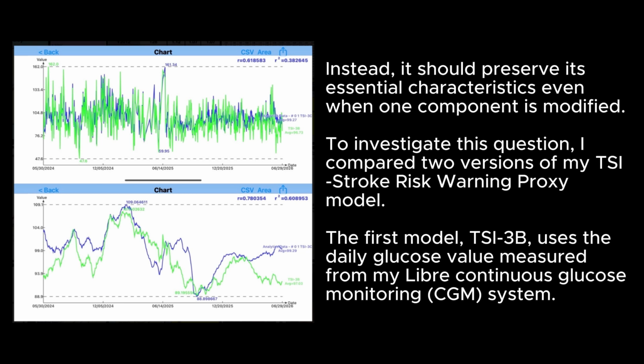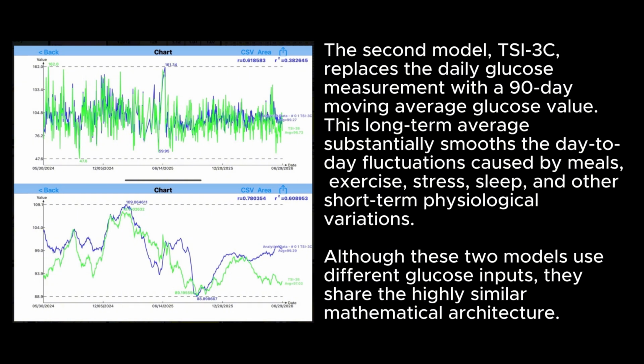To investigate this question, I compared two versions of my TSI stroke risk warning proxy model. The first model, TSI-3B, uses the daily glucose value measured from my Libre continuous glucose monitoring (CGM) system. The second model, TSI-3C, replaces the daily glucose measurement with a 90-day moving average glucose value. This long-term average substantially smooths the day-to-day fluctuations caused by meals, exercise, stress, sleep, and other short-term physiological variations.